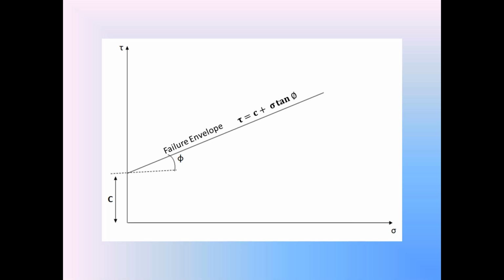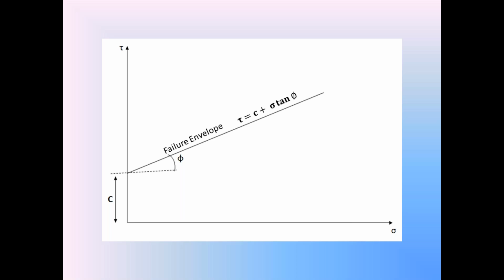If the Mohr stress circle of the cohesive soil lies below the failure envelope, the cohesive soil is safe. If the Mohr stress circle of the cohesive soil touches the failure envelope, the cohesive soil is under failure condition.